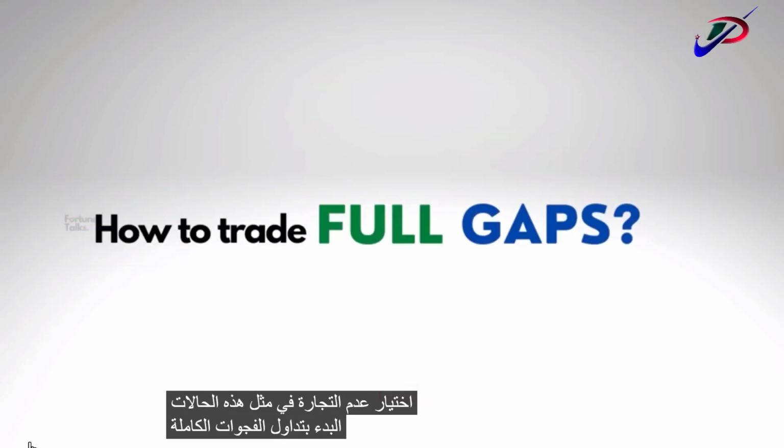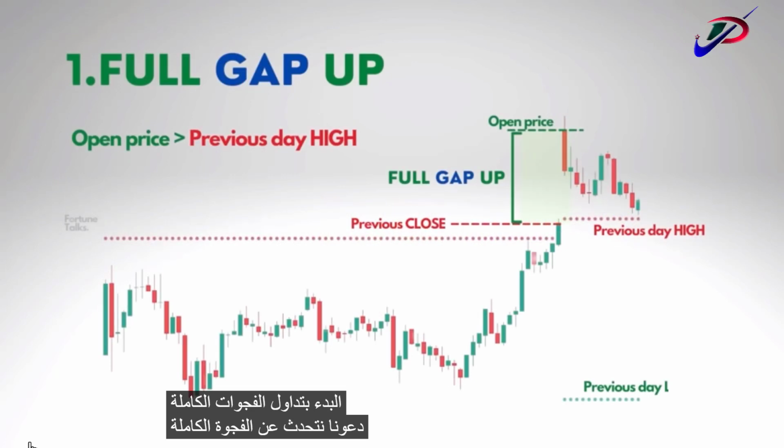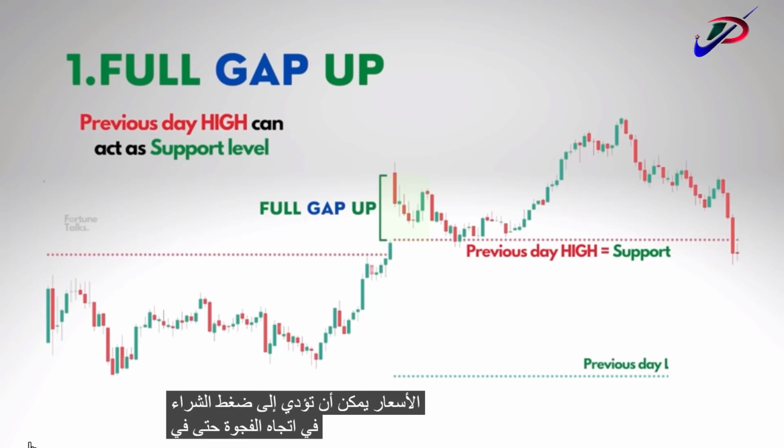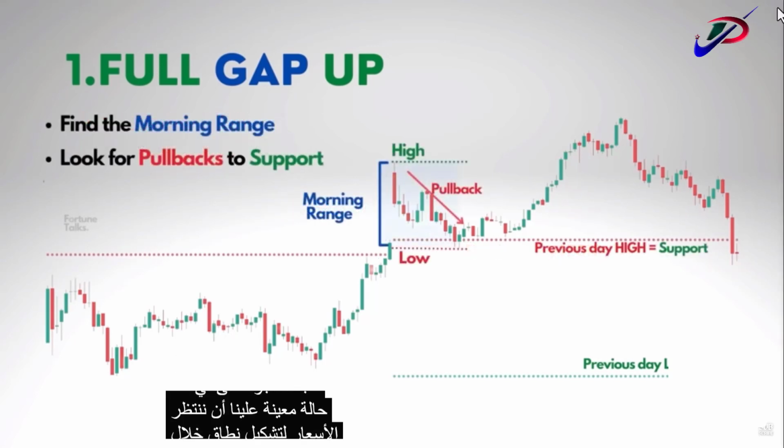Starting off with trading the full gaps. Let us talk about a full gap up, that is, the open price of the gap up candle is higher than the previous day high. We have to note here that the previous day high is an important price level which can act as a support level for the prices. It can trigger a buying pressure in the direction of the gap up. So in this particular situation, we have to wait for the prices to form a range during the first hour